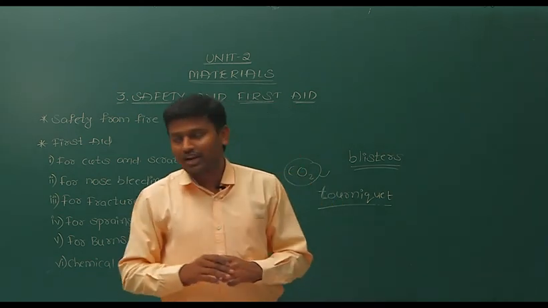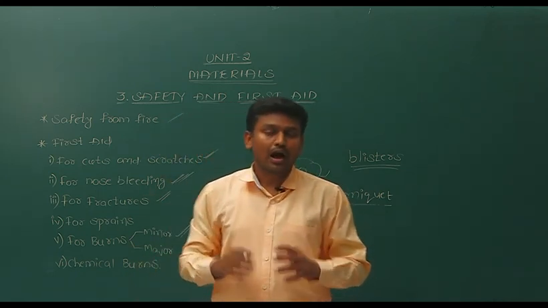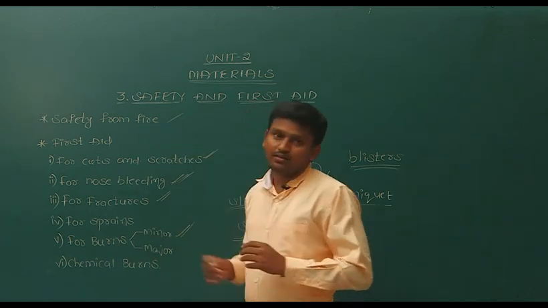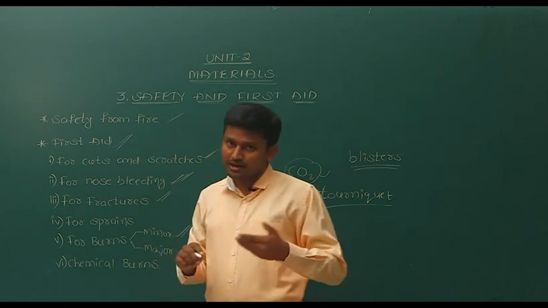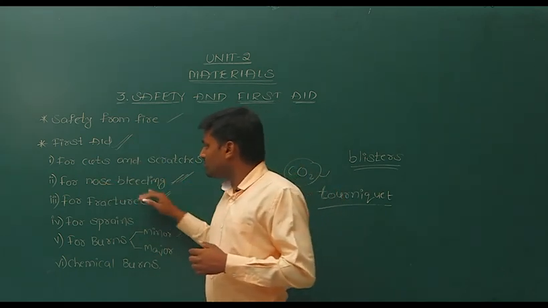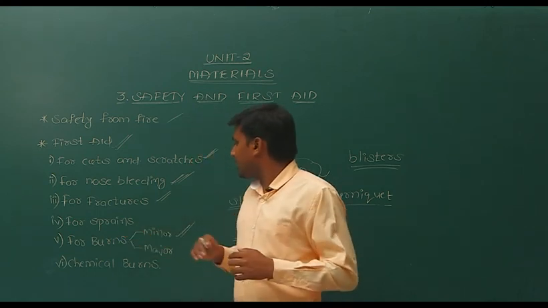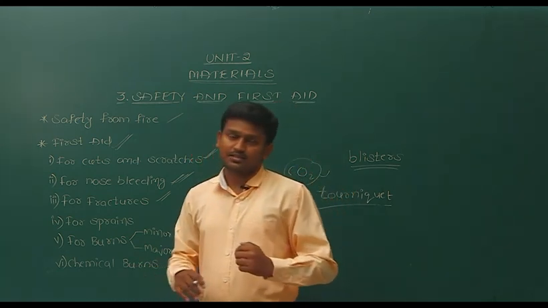Let's recall what we have learned. First, we have seen safety rules, how we should be very careful, and how we can put off fire by using different methods. And then we have seen some first aid methods for cuts and scratches, for nose bleeding, for fractures, for sprains, and for burns, either minor burns or major burns, and then chemical burns.